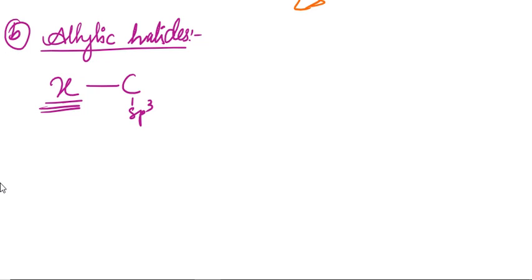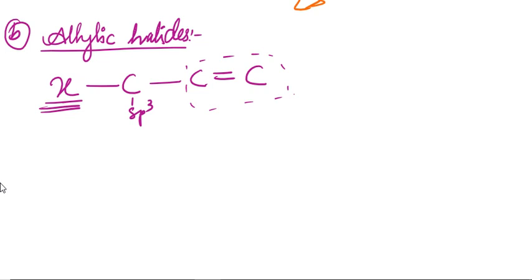Okay, now which is itself attached to a carbon-carbon double bond. Matlab it is something like this. Okay, whenever you find such kind of structure, you should know that it's an allylic halide. Simple, but it's an allylic halide.